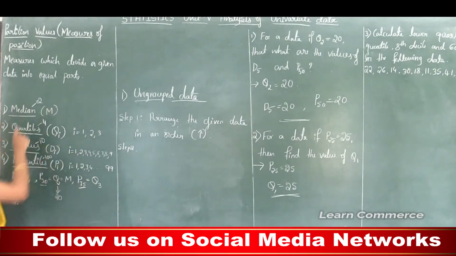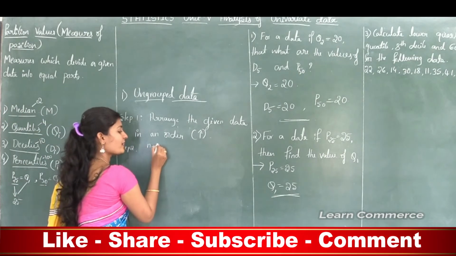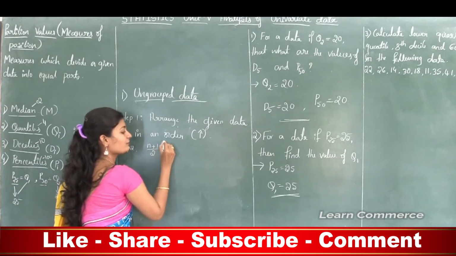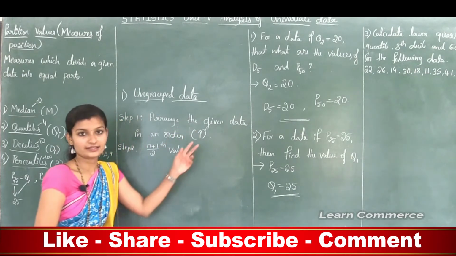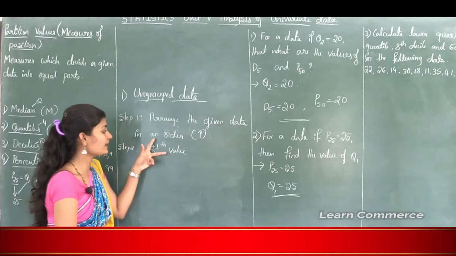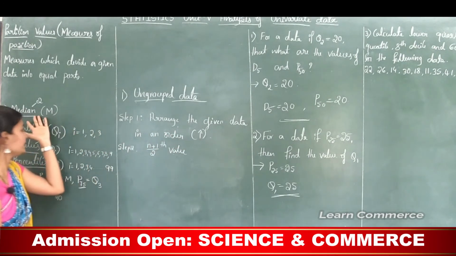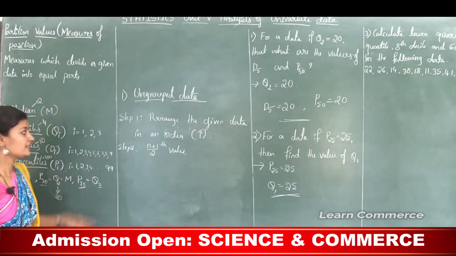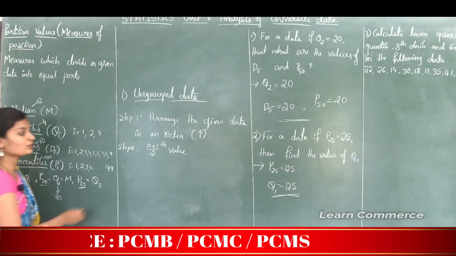In a median, step 2 is we need to find the (n plus 1) divided by 2th value in this arranged data. So this value will give the median. Okay, that is how to calculate the median in ungrouped data. Similarly, the second one is quartile. So how to calculate quartiles?